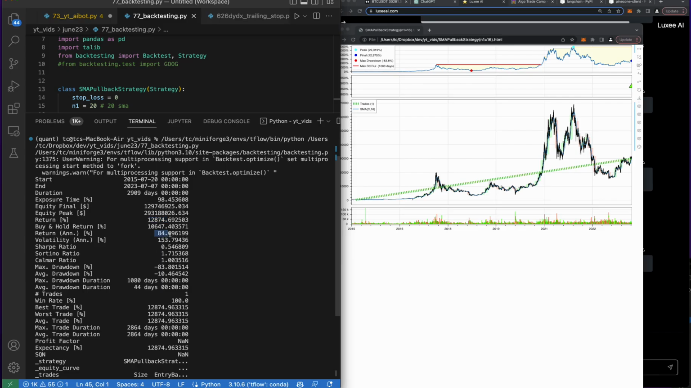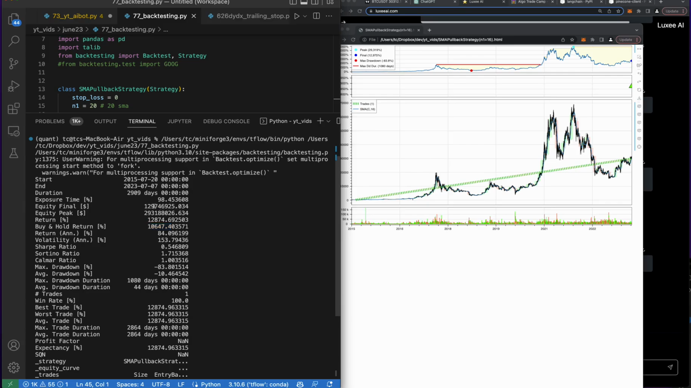Annual return percent is 84. Sharpe ratio is not crazy, not very good, but it's all right. I mean, it's because it's such a big drawdown, it's not very good. The return percentage per year is 84%, which is good. This is what I really look at though, is the return percentage, 12,874%, versus if I just bought and hold, it'd be 10,647.